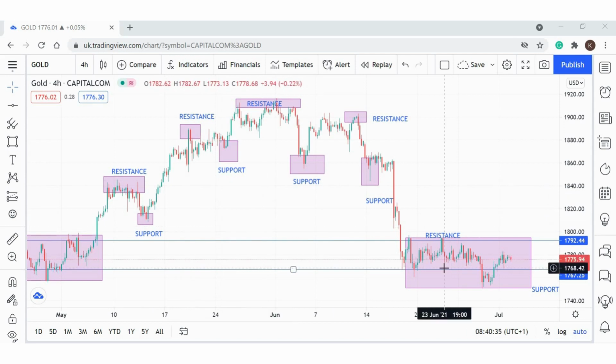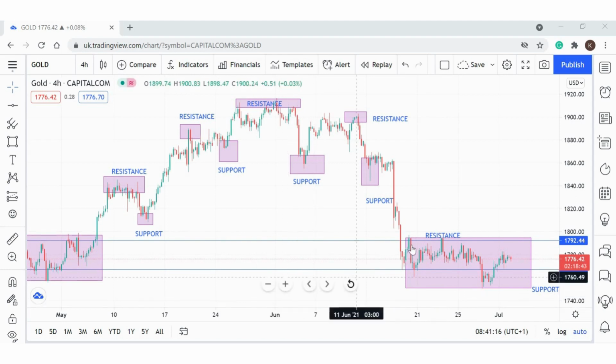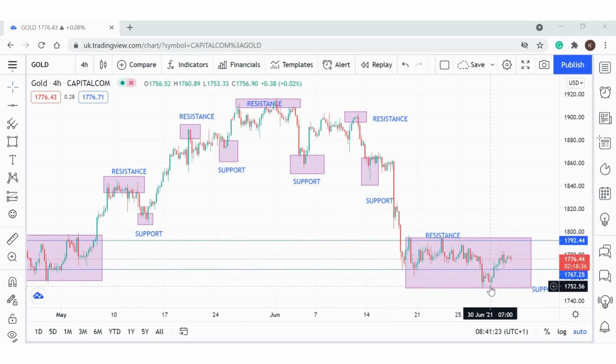As you can see right now, the gold price is going sideways. So you must remember that support and resistance is not a line. It is a zone. Okay, you can see in this area, this is our resistance and this area is our support. So the price is playing in this range between this resistance and this support, because it is sideways.